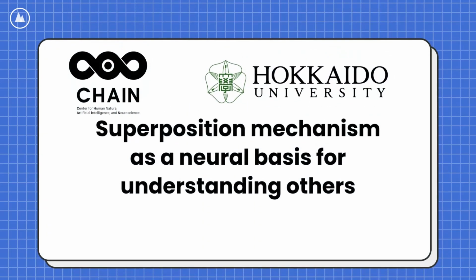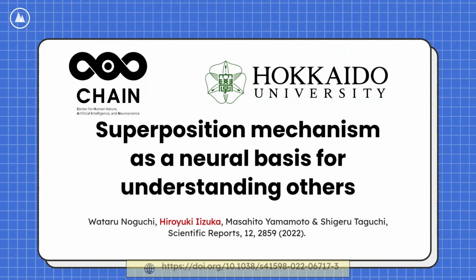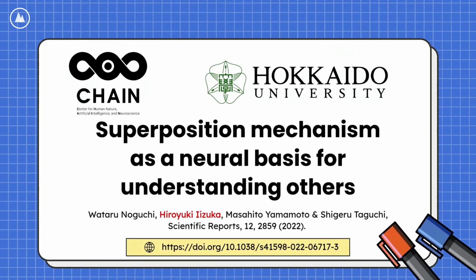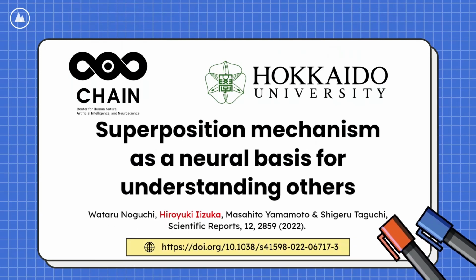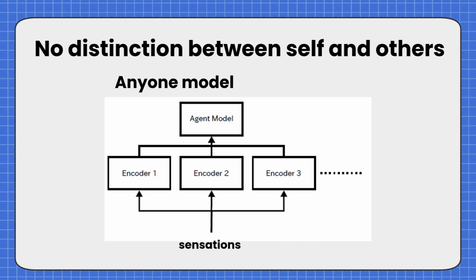This video introduces the contents of the paper titled Superposition Mechanism as a Neural Basis for Understanding Others, which was published in Scientific Reports in 2022. The main idea of our paper is that, in an individual's internal processing, there is no separate model for others. Instead, both self and others are processed using the same agent model without distinction. Multiple pathways exist to provide multiple interpretations of sensory input from the outside.